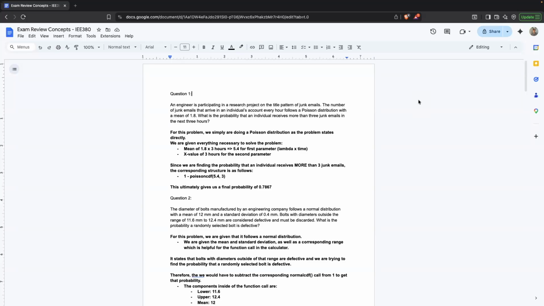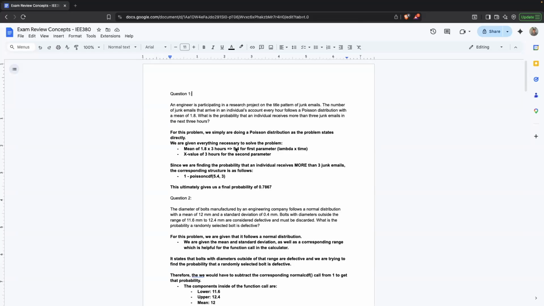For this first problem, we're working with a Poisson distribution. Since we're counting the number of emails over a time interval, we can see that the average rate is 1.8 emails per hour, and we're looking at a 3-hour window. So our new mean becomes 1.8 times 3, which gives us a value of 5.4. And we want the probability of getting more than 3 emails.